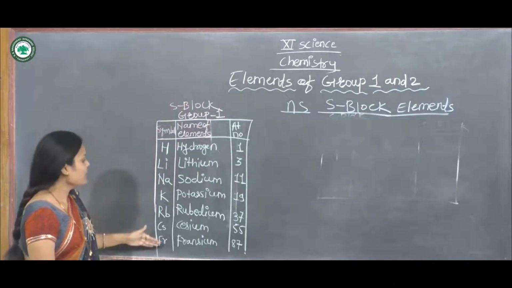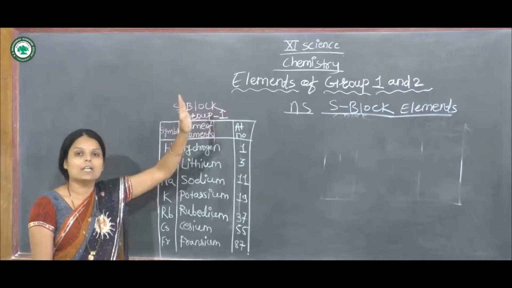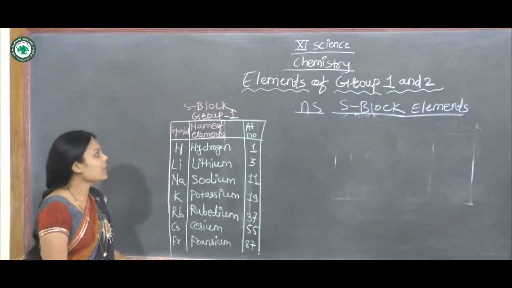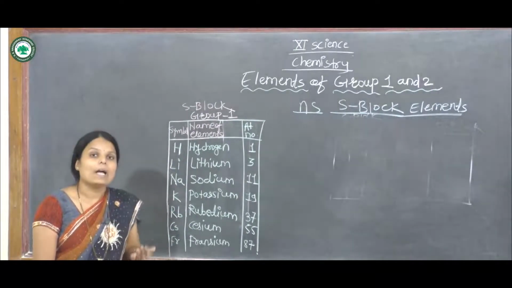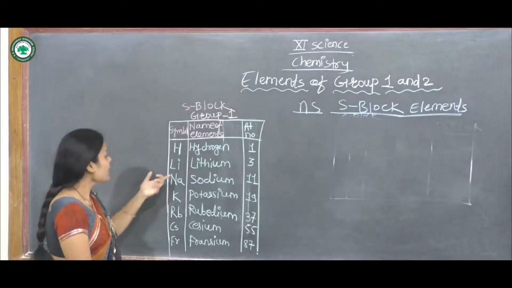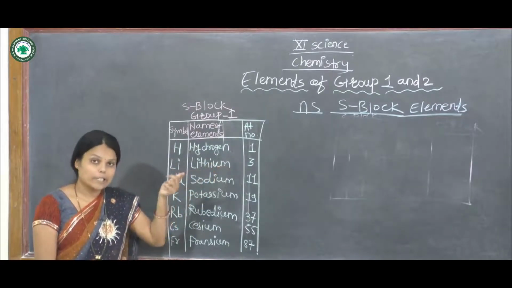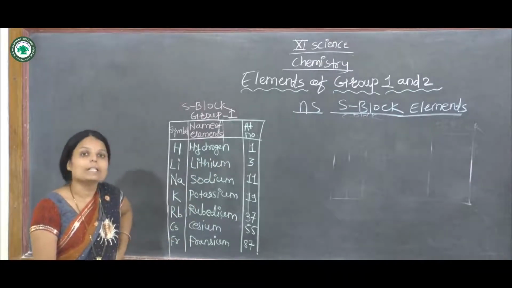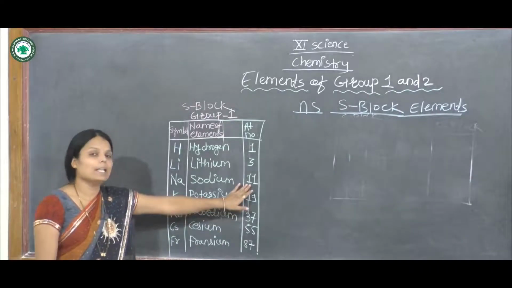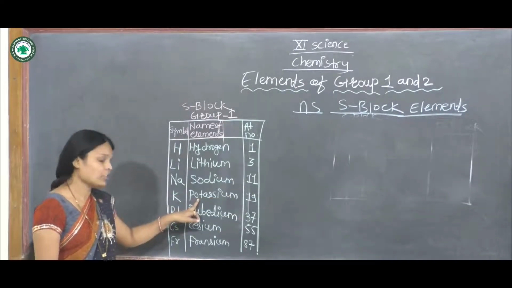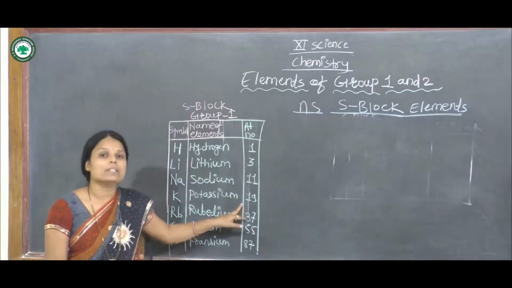All these 7 elements are present in group first, and it is an S block element. The first element is hydrogen, symbol H, atomic number 1. Second is lithium, symbol Li, atomic number 3. Next is sodium, symbol Na, atomic number 11. Next is potassium, symbol K, atomic number 19.